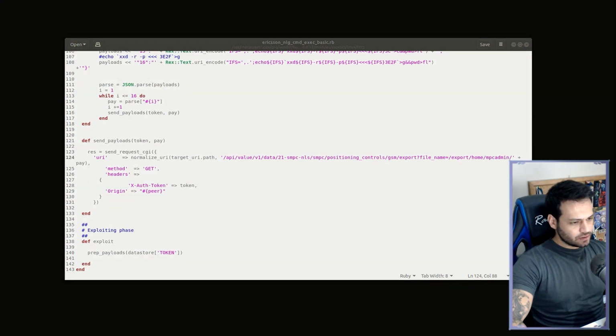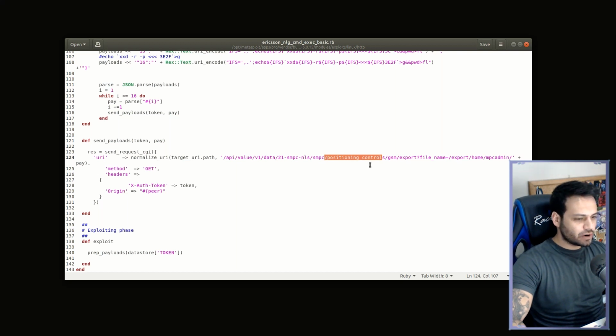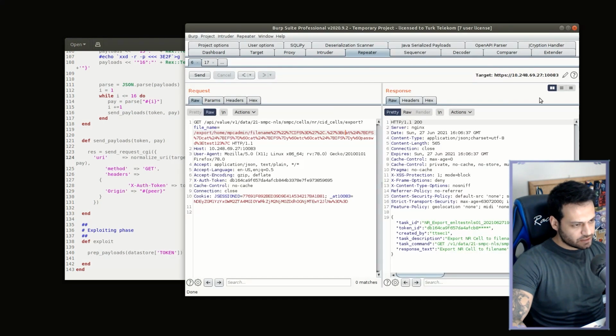I need to explain why I don't use the shell data export in the exploit, because as you can see we use the exploit operation in the positioning controls area. The reason for this is that we cannot perform the export operation one after another in the cell data area. Let me show this.